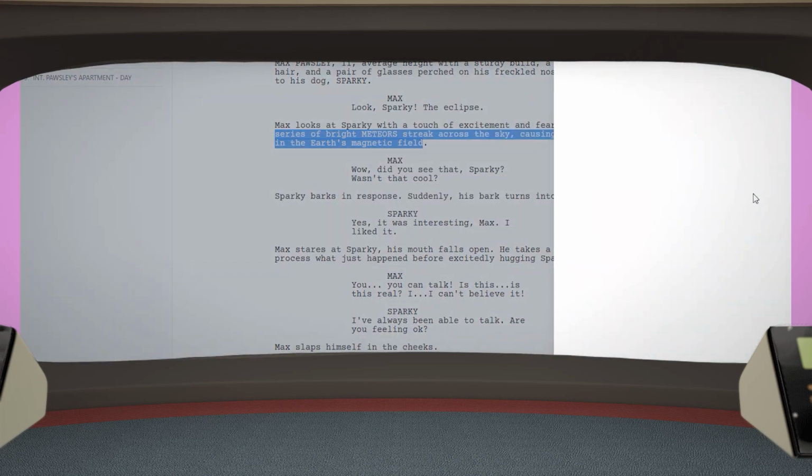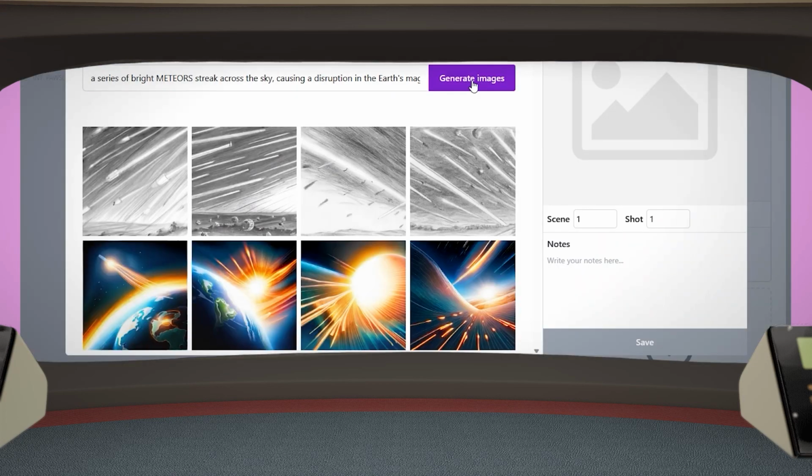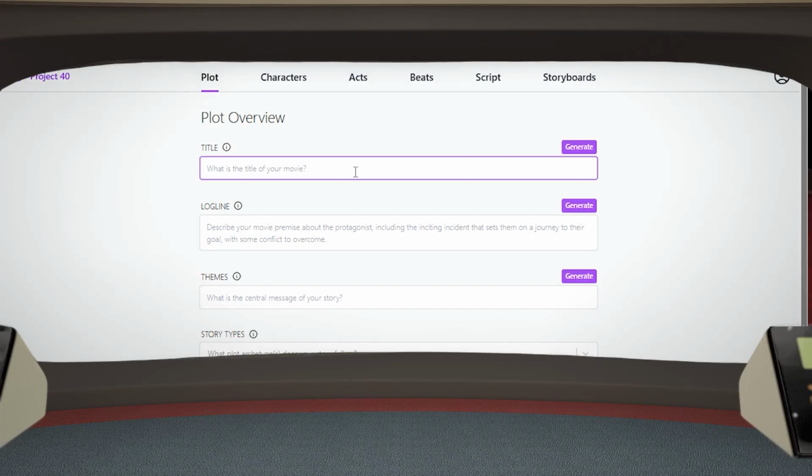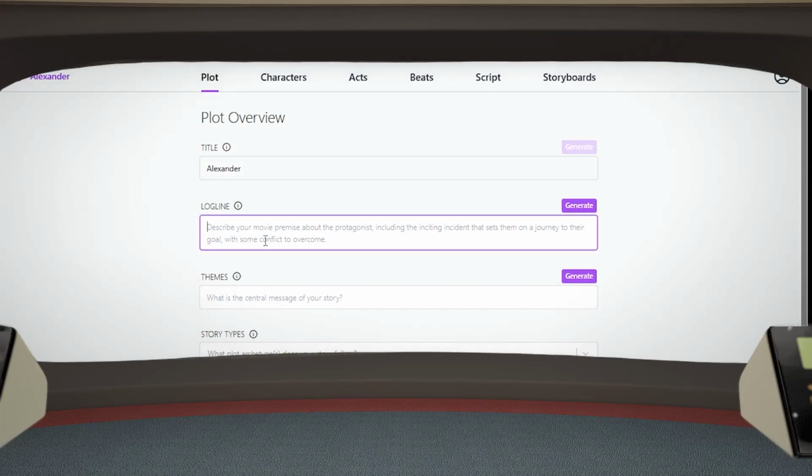This program will take my own ideas and help me generate new ones. Correct. Saga also has a feature to generate storyboards and concept art to develop your pitch package. Excellent. Loading a new project file. What would you like the title to be? The title of the film should be Alexander. Confirmed. Please enter a logline.